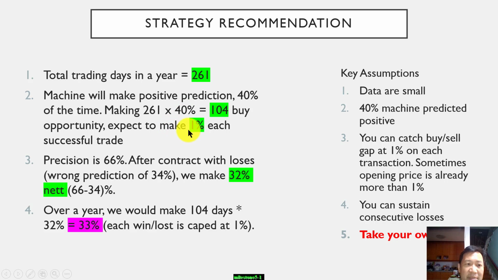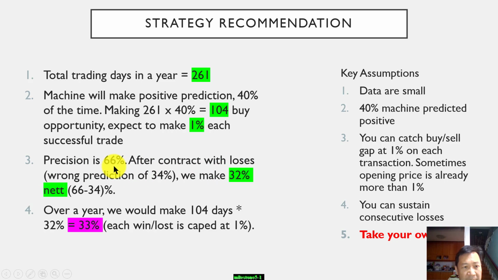If we expect to make 1% on a successful trade, and we know that the precision score is 66%, after contra with the losses of wrong prediction of 34%, our chance of making a 1% profit is 32%.